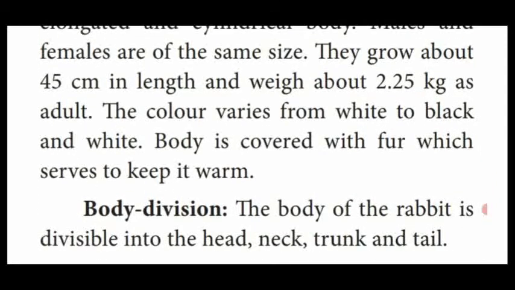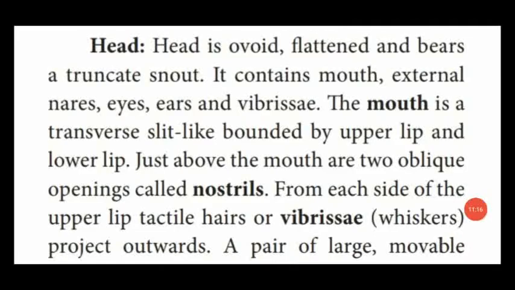Next one, the body division. The body is divided into head, neck, trunk and tail. So the next topic is head. The shape of the head is ovoid and also flattened. The head which contains a truncate snout. That is said to be truncate snout.